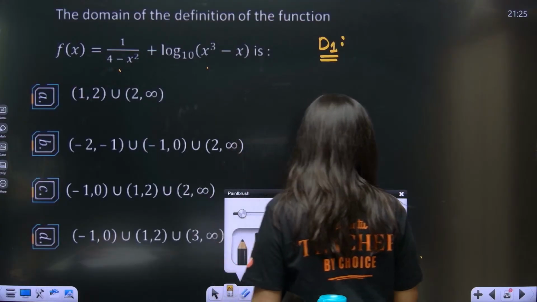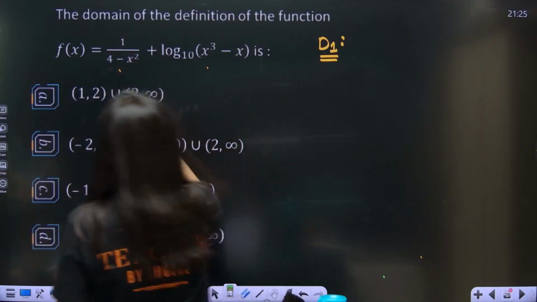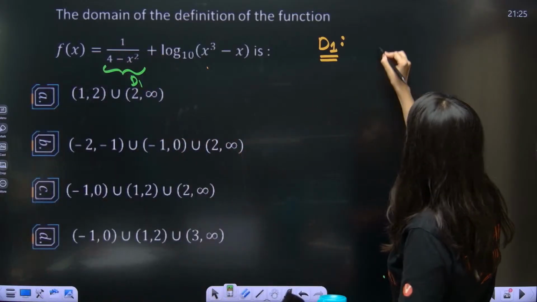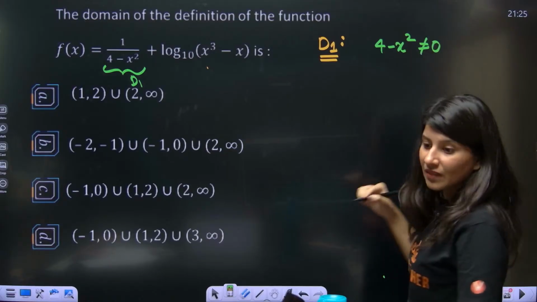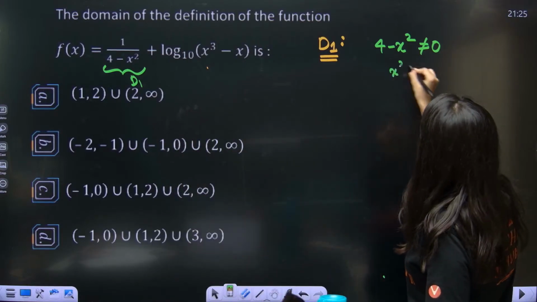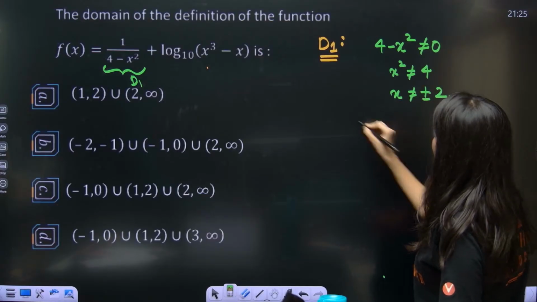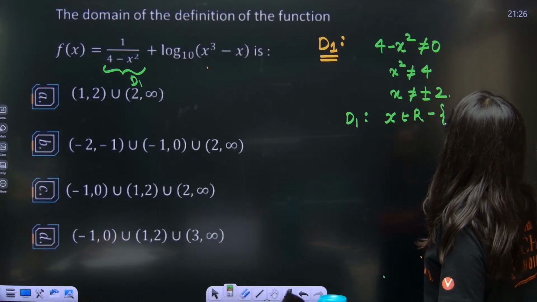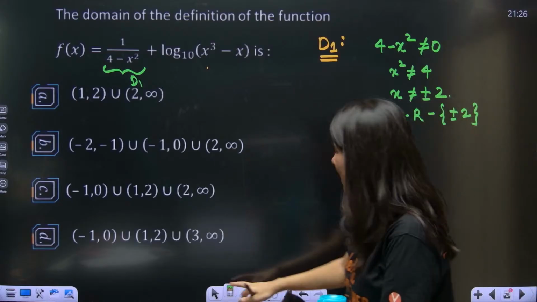Domain number 1. I told you, denominator cannot be 0. So this is your first thing. Calculate domain number 1. Denominator can never be 0, so 4 minus x square not equals to 0. So x square not equals to 4. X can never be equal to plus minus 2. So domain number 1 means x belongs to all real values except plus minus 2. So plus and minus 2 will not be in my answer.